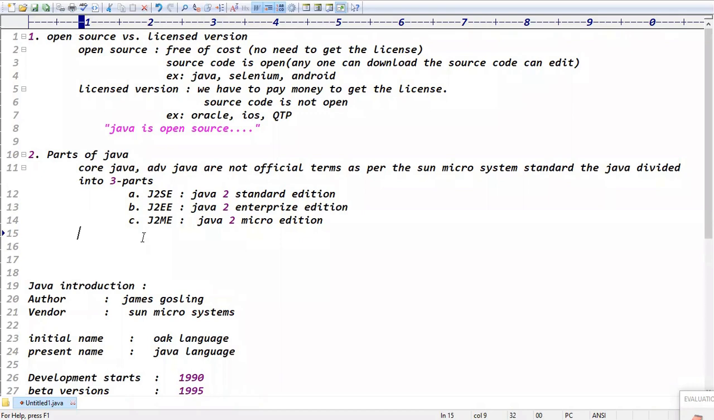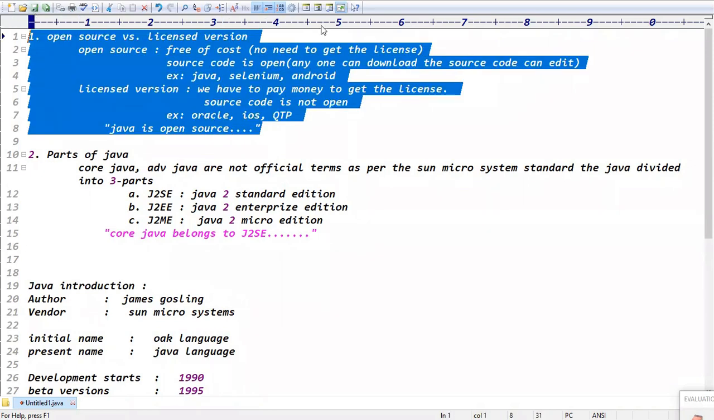Guys, finally we decided that core Java belongs to J2SE, right? Exactly. Okay, these points are important, right? The clarity is important, guys. Step by step, we are discussing each and every point, right? Guys, do you feel the points are important or not important? Important, sir. This is the style you need, right?